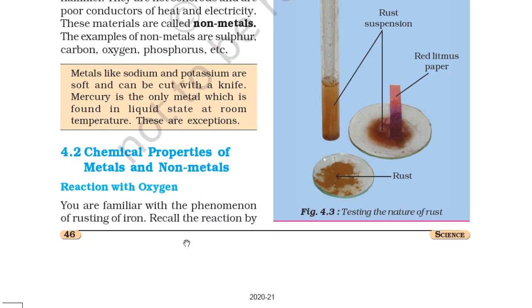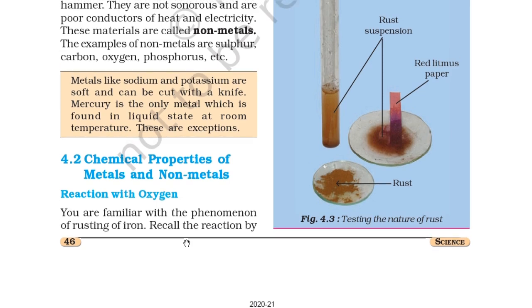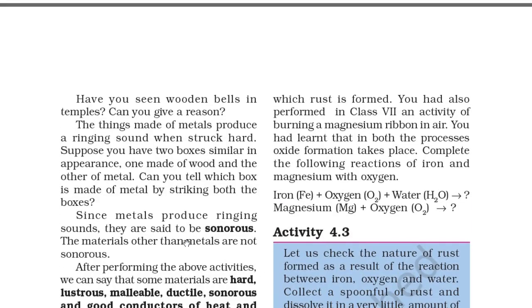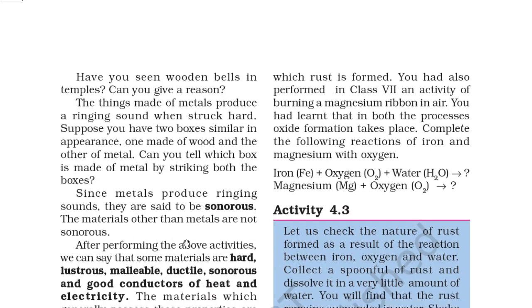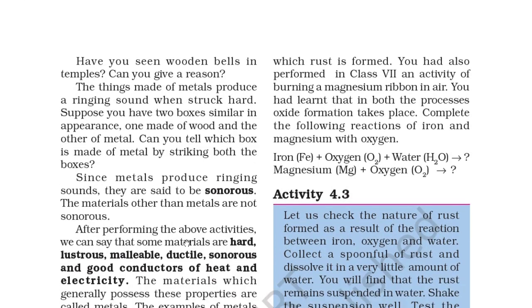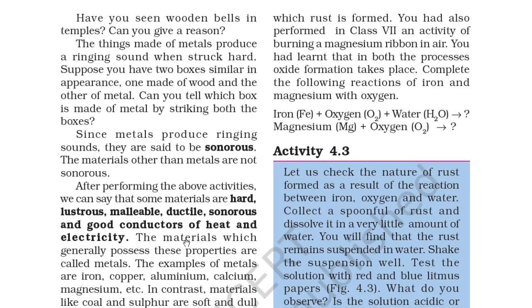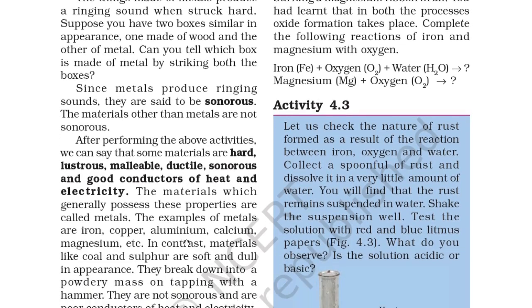4.2 Chemical properties of metals and non-metals. Reaction with oxygen. You are familiar with the phenomenon of rusting of iron. Recall the reaction by which rust is formed. You have seen that in class 7. Recall the activity of burning a magnesium ribbon in air. You have learned that in both processes oxide formation takes place. Complete the following reactions of iron and magnesium with oxygen. So you can see, complete that.